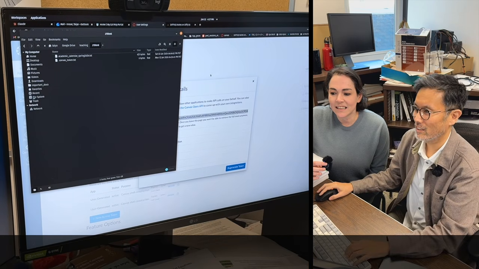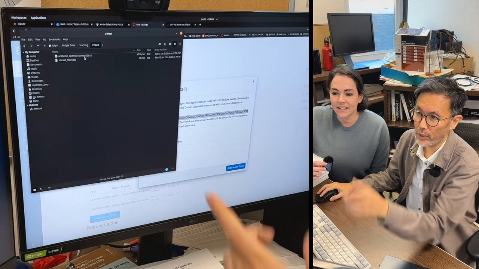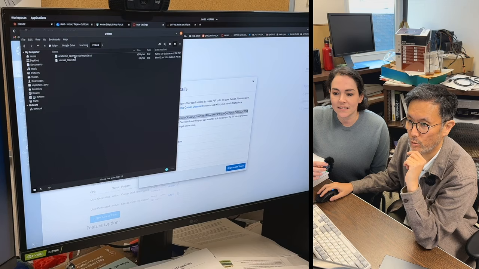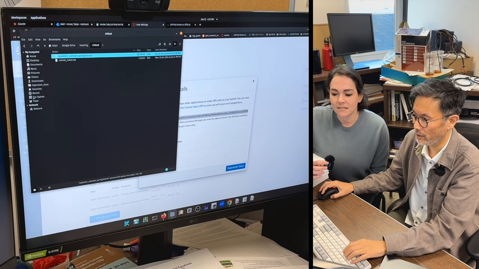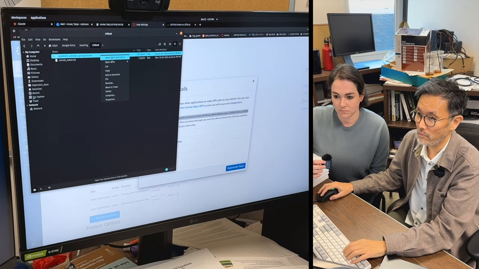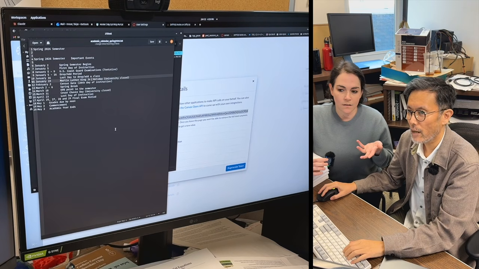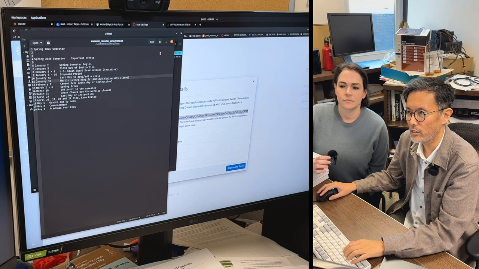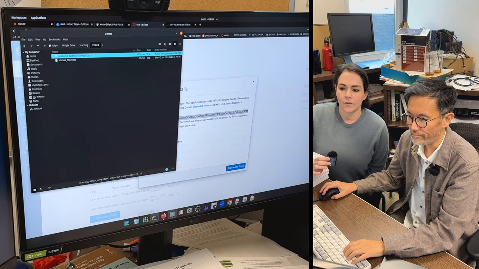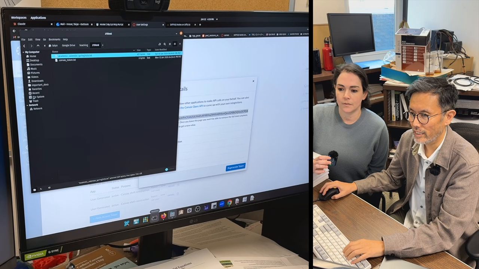Now here is the magic. I've also put in this directory the academic calendar that I've obtained from my institution's website. There it is. You just copied and pasted this from the website? Copied, pasted. This is our academic calendar for spring 2026. And you have to put this in a text file in your folder of all your materials.